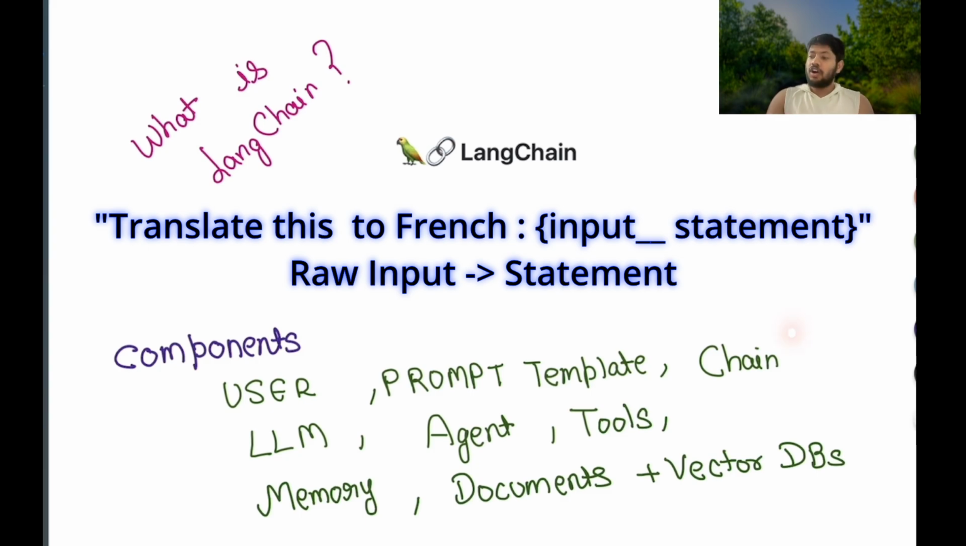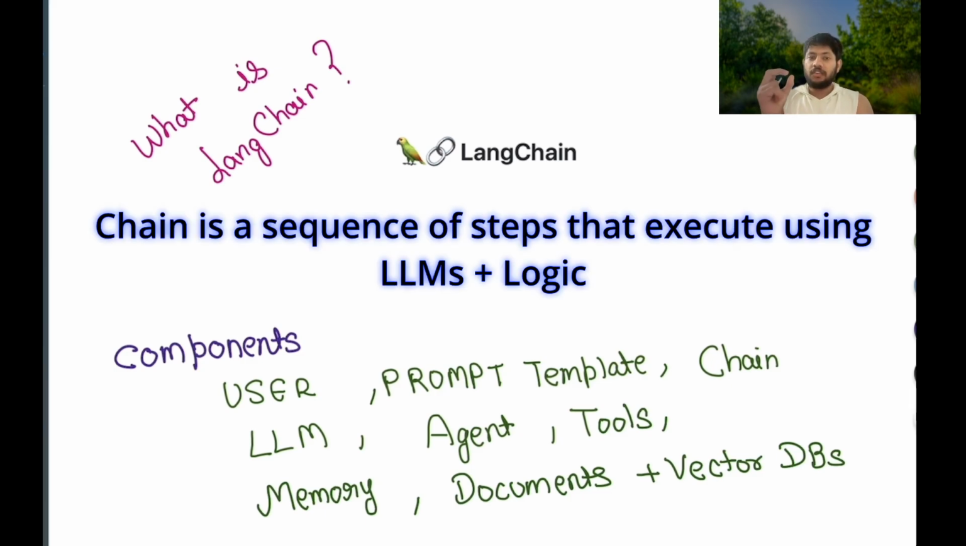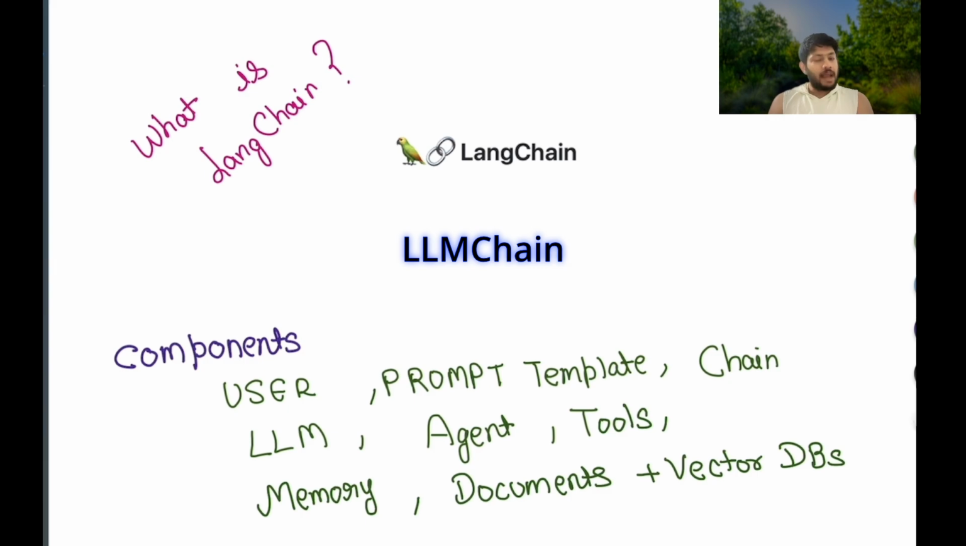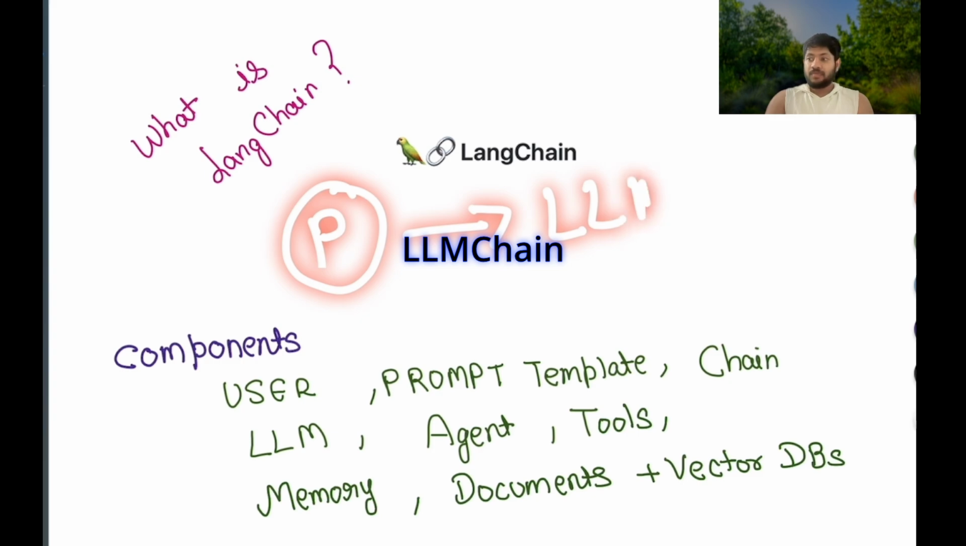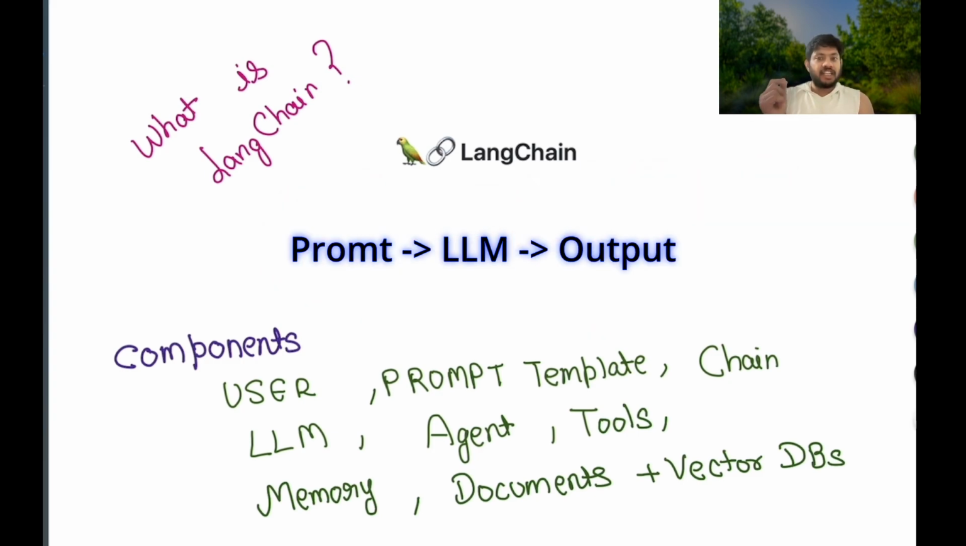Now the next is called the chain. It is a very important component, and let me explain what a chain is and why it is used. A chain is a sequence of steps that executes using LLMs and logic. For example, one of the simplest chains is the LLM chain. What happens in an LLM chain? There is an input or a prompt which is given to the LLM, and then it gives us an output. So basically it's a simple chain: a prompt, the LLM, then the output.